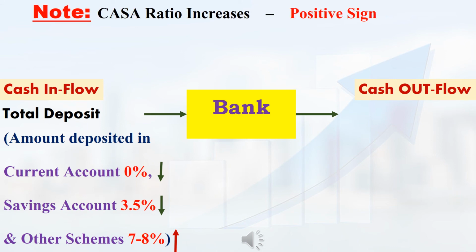In a simple way, if I want to explain, if the CASA ratio is high for any bank, then it is a big positive sign for that bank, because the bank is getting money from current accounts and savings accounts at a very low interest rate. Using that money, the bank will issue more loans. Because of this, the bank's revenue will increase. So, whenever you analyze banking shares, you check whether the CASA ratio is increasing for that bank or not.